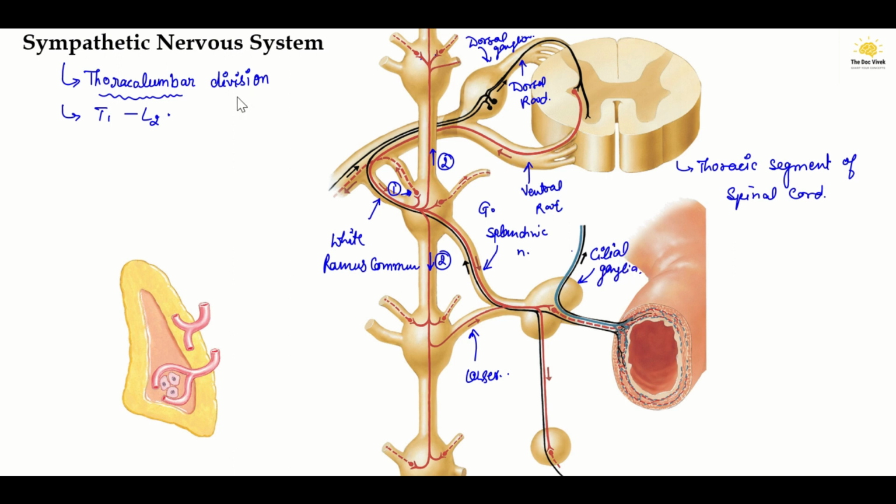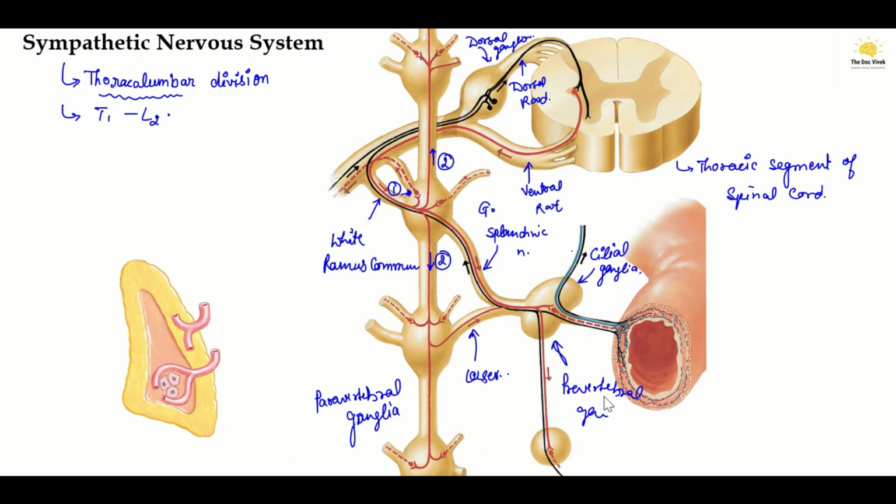In the sympathetic nervous system, there are two types of ganglia found. The sympathetic trunk, as you are looking here, consists of paravertebral ganglia, as they are situated on the sides of the vertebral column, and the celiac ganglia is an example of prevertebral ganglia, because these are situated on the front of the vertebral column.